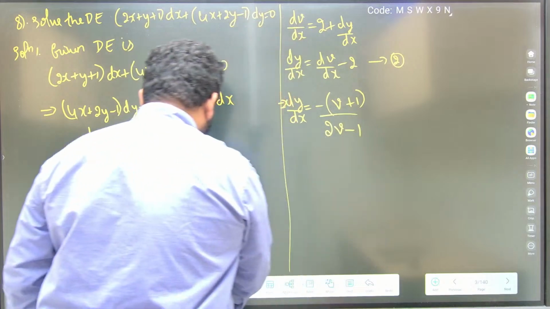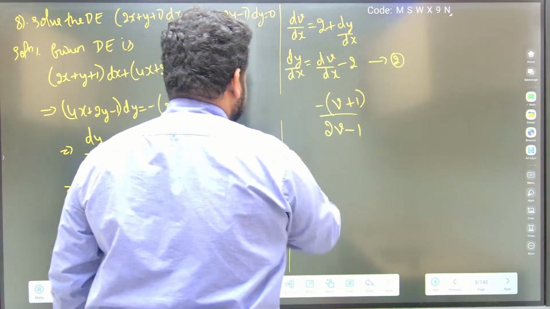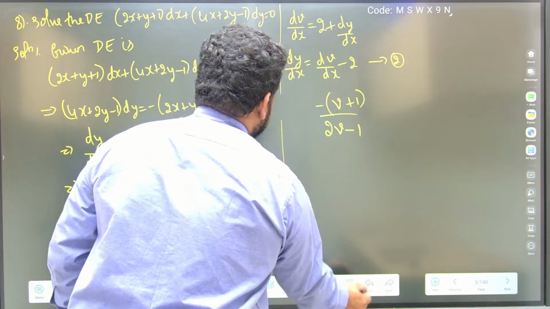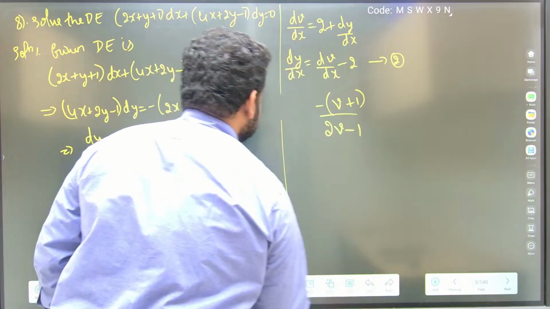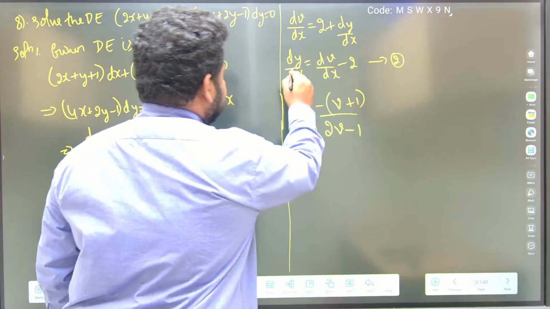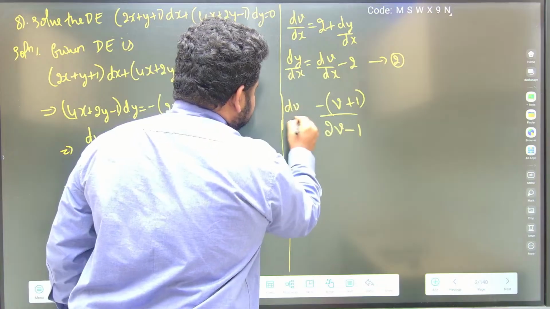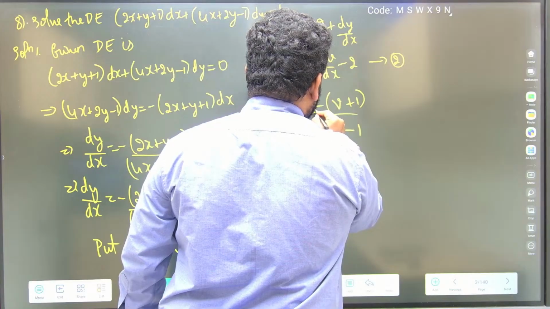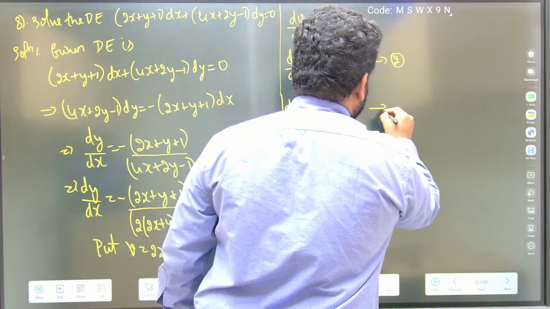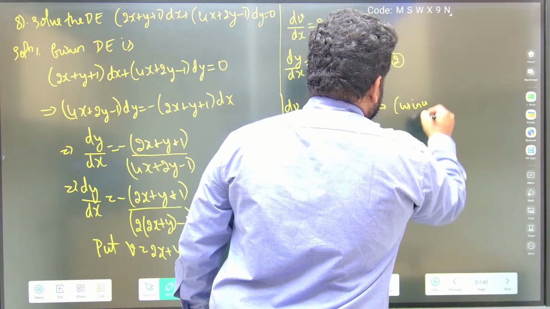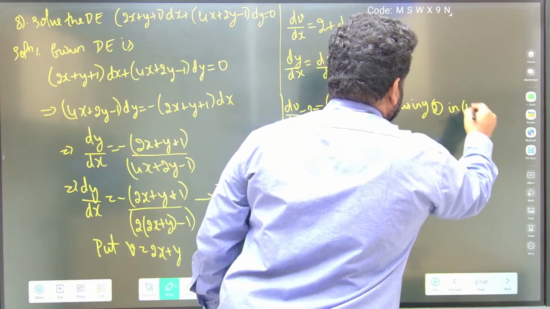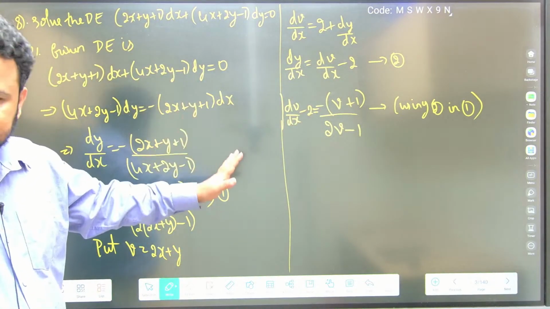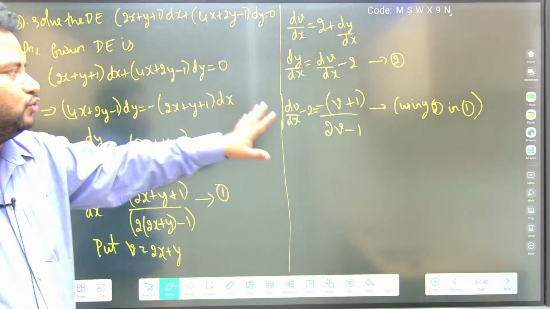Now instead of writing dy by dx, observe here carefully, I can write directly dv by dx minus 2. So dv by dx minus 2 is equal to minus of v plus 1 divided by 2v minus 1. This is using 2 in equation 1, using 2 in 1. That is the reason, very important. Definitely you have got to write the reason: using 2 in 1.